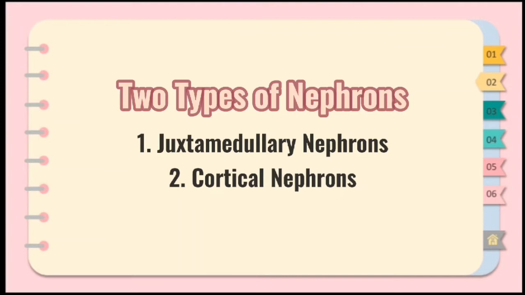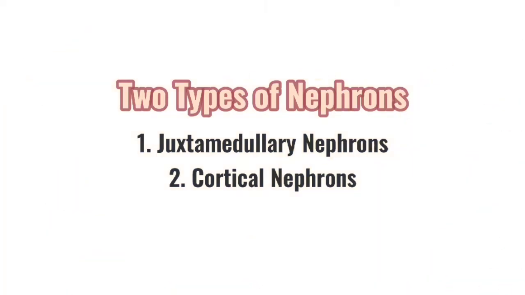The juxtamedullary nephron is a functional unit of the kidney with a long loop of Henle extending deep into the renal medulla. Its function is to concentrate or dilute urine. On the other hand, the cortical nephron is a functional unit of the kidney with a short loop of Henle that penetrates the outer renal medulla. It performs excretory and regulatory functions.